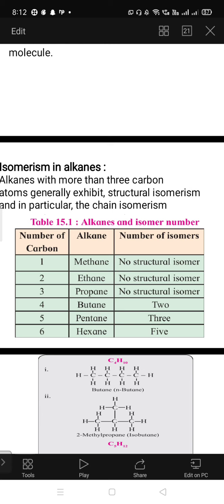Once again, remember, isomerism is the phenomenon in which compounds having the same molecular formula show different structural formulae. From butane, we get two isomers: n-butane and isobutane. From pentane, we can get three isomers: n-pentane, isopentane, and neopentane. Like this, you can get isomers from hexane also. From hexane, we can get five such isomers.